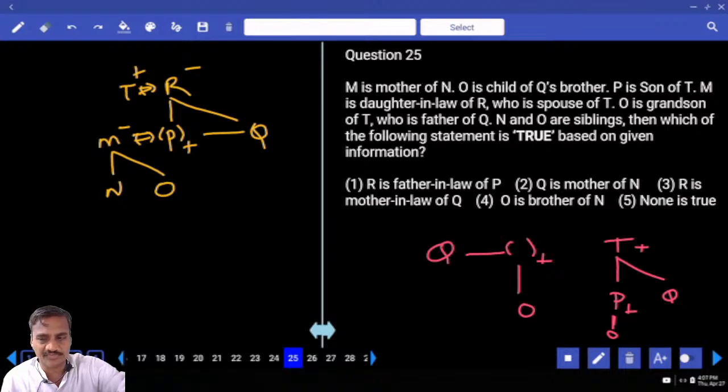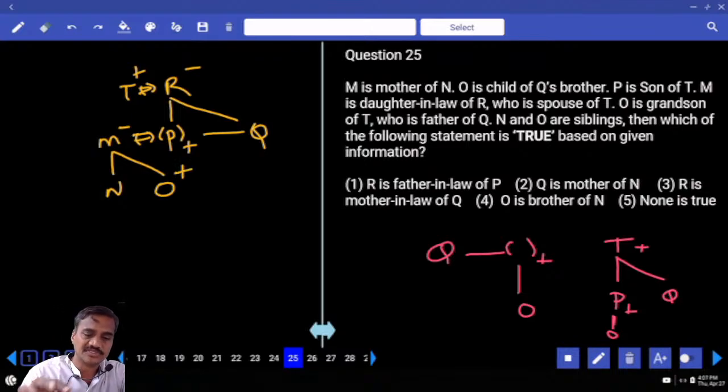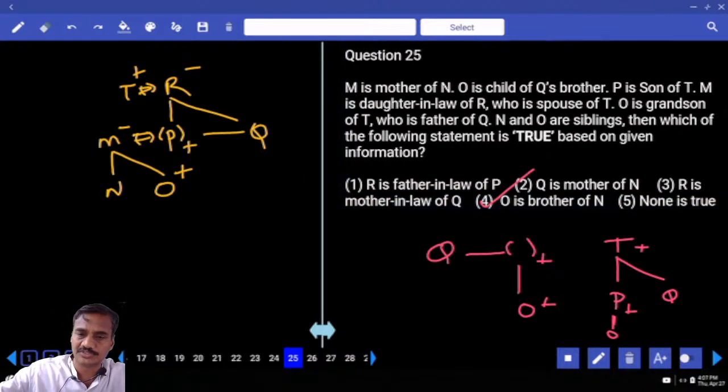O is the brother of N, none is true. What is your answer here? O is the brother of N. Now O is the grandson of Q. As O is the grandson of Q, O is a male. As O is a male, and so is the brother of N, definitely choice 26.